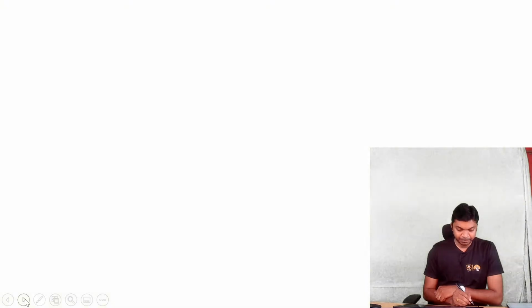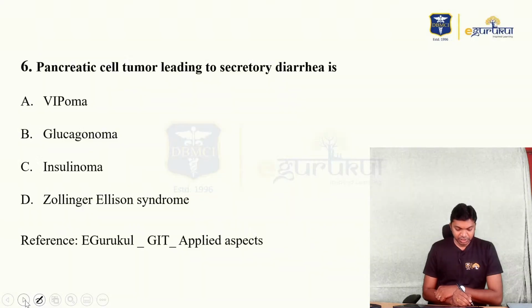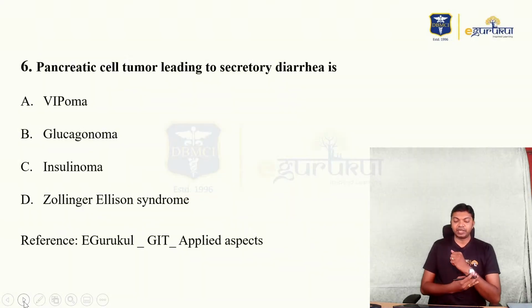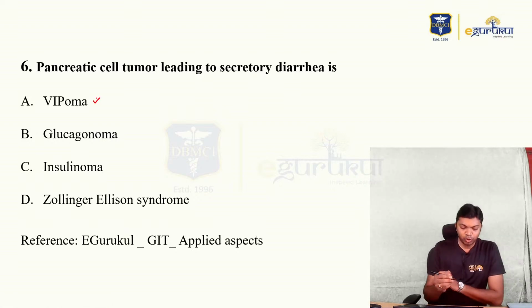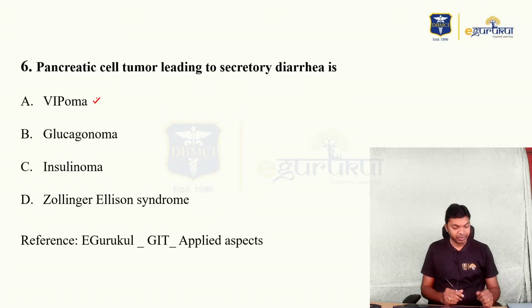Anyway, we'll see that. So coming to question number 6, a pancreatic cell tumor leading to secretory diarrhea is option A, VIPoma. That's the right answer for the question.